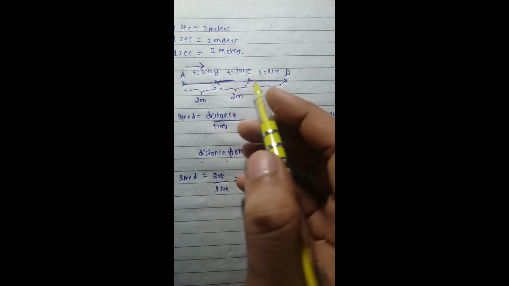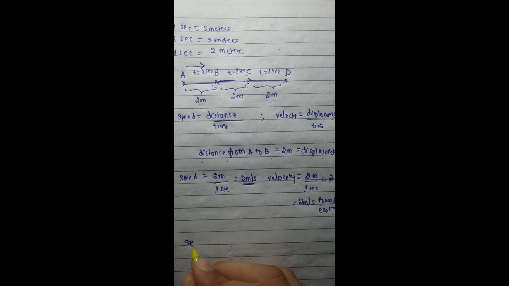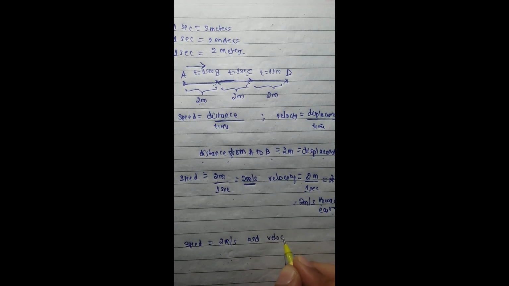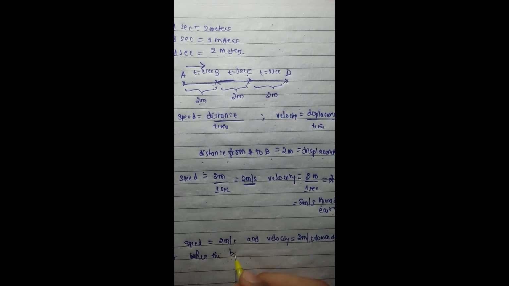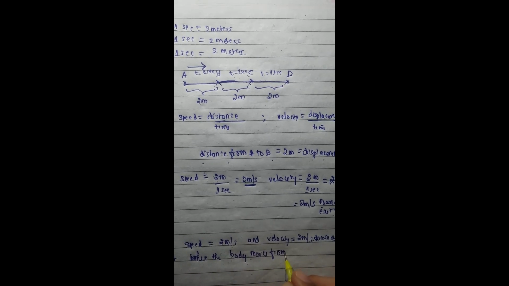Therefore we are getting the speed is equal to 2 meter per second and the velocity is equal to 2 meter per second towards east when the body moves from B to C.